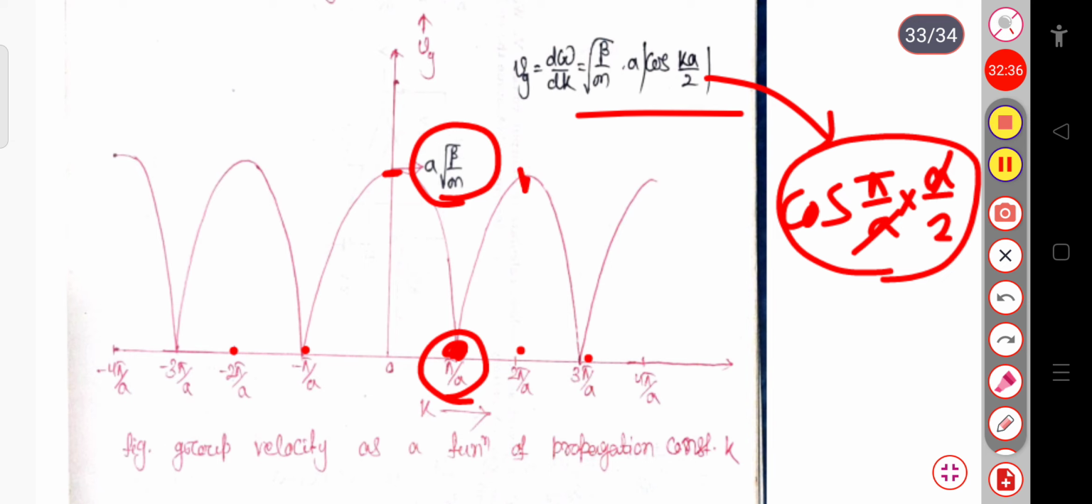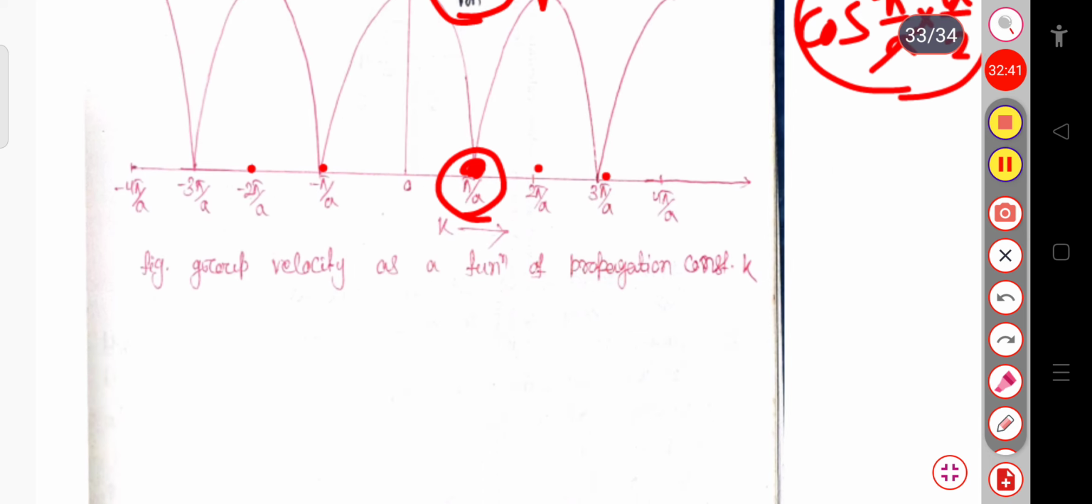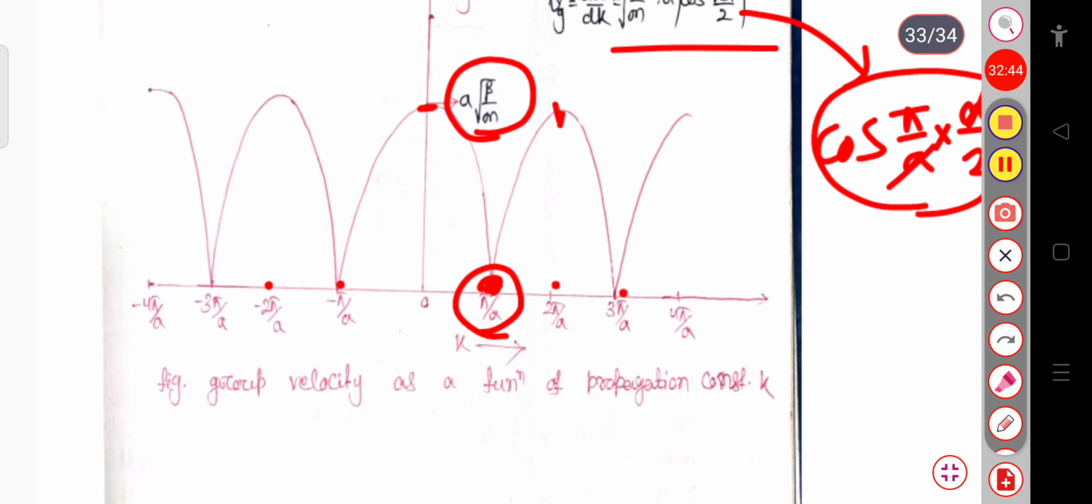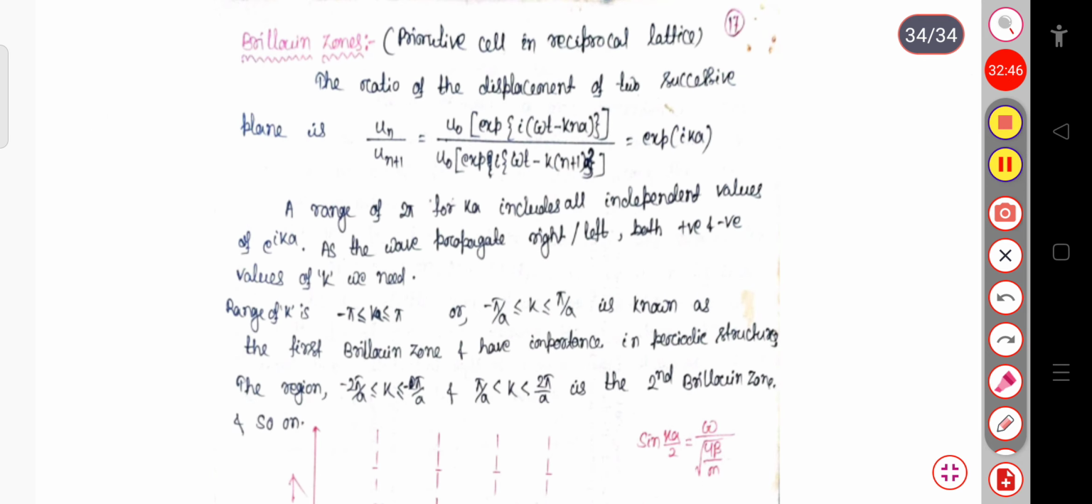So the group velocity as a function of the propagation constant k is shown here. Now if we calculate the Brillouin zones for this, that is the primitive cell. Brillouin zone is nothing but the primitive cell in the reciprocal lattice.